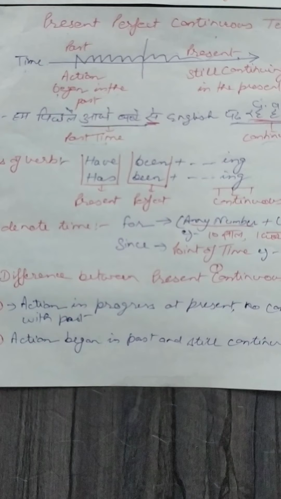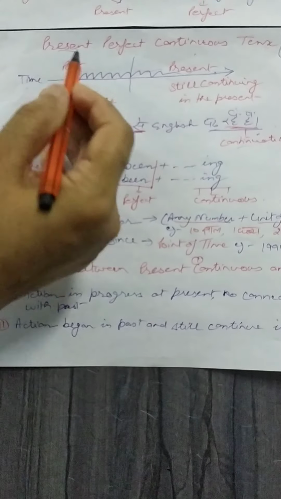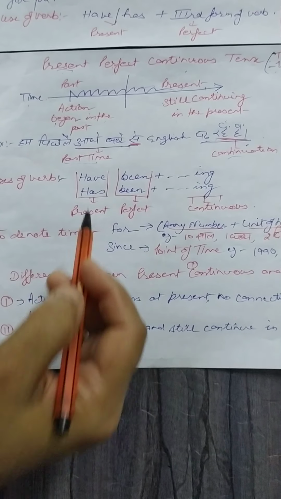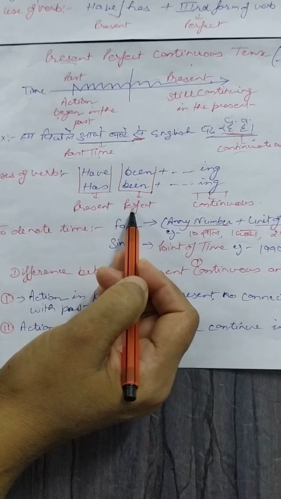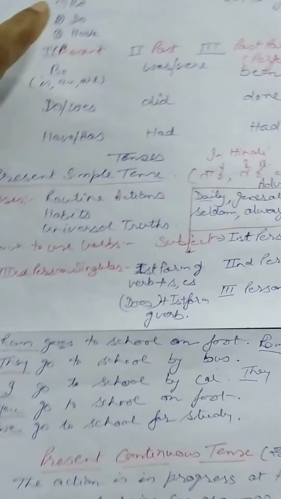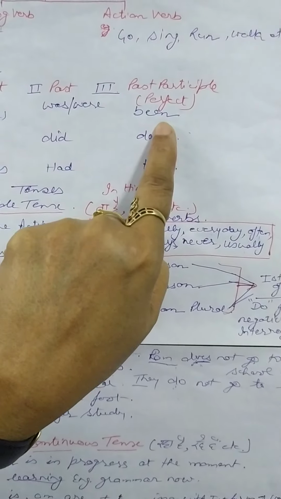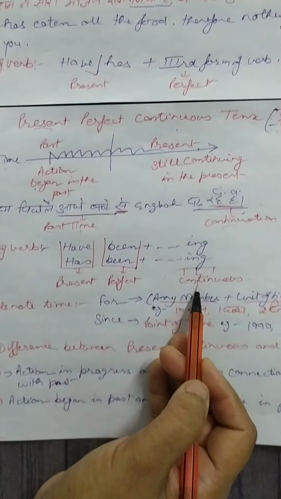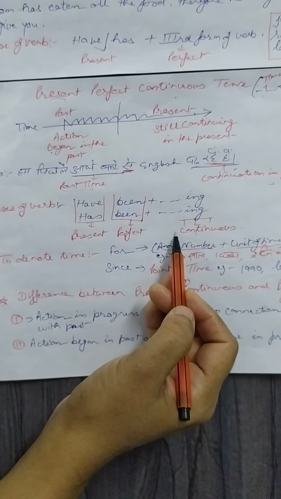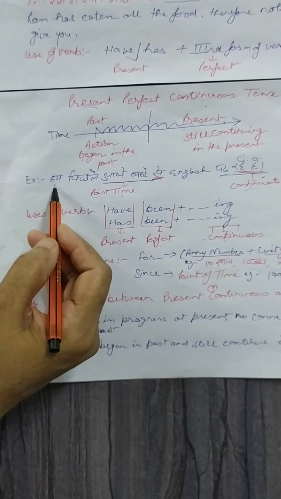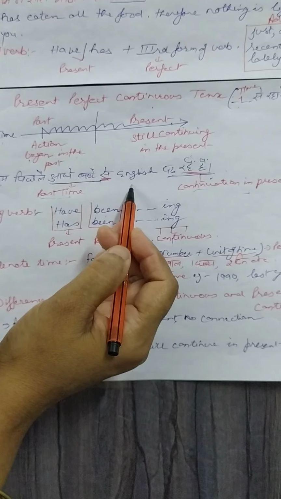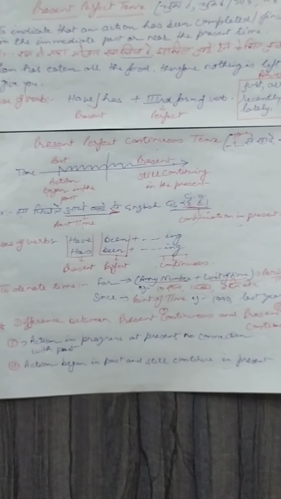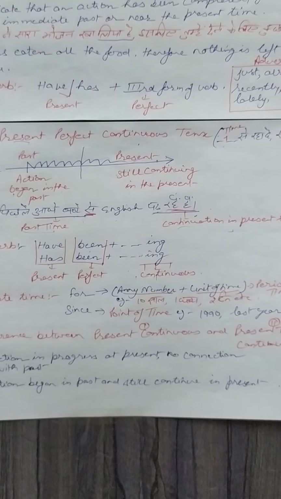अब इसको बनाने के लिए यूजेस ऑफ वर्ब. So again for present you will take have और has. For perfection you need third form. तो third form we will take been. ये मैजिक वर्ड्स जो मैंने बताए थे स्टार्टिंग वाले, तो यहीं से आपने ये been उठा लेना है. ओके. And now for continuation you will add ing with the main verb. Is that clear? So this sentence will become like this: we have been reading English for half an hour. We have been reading English for half an hour.